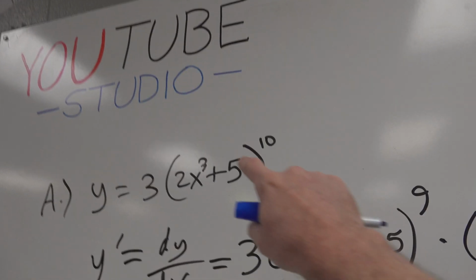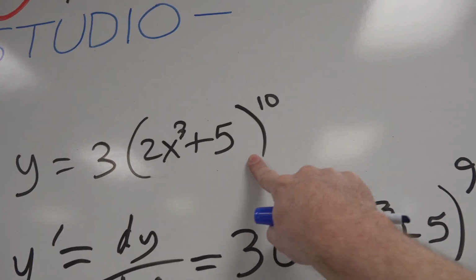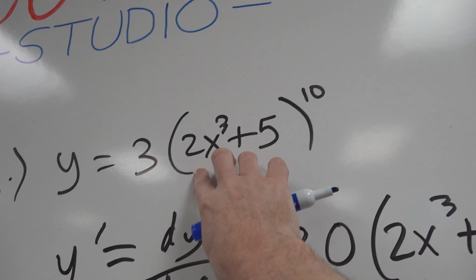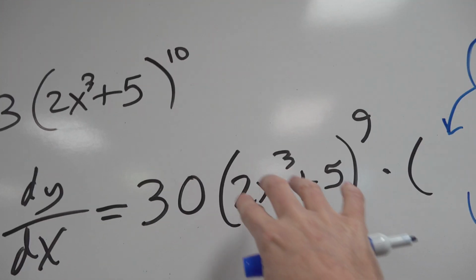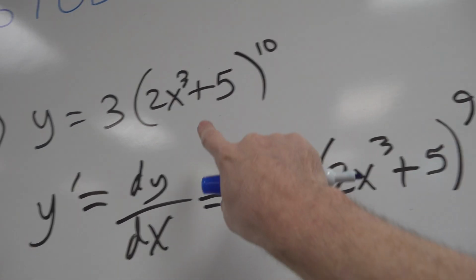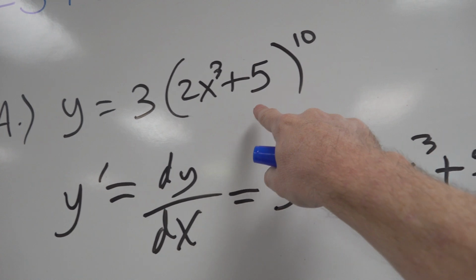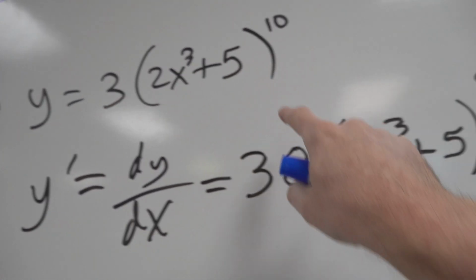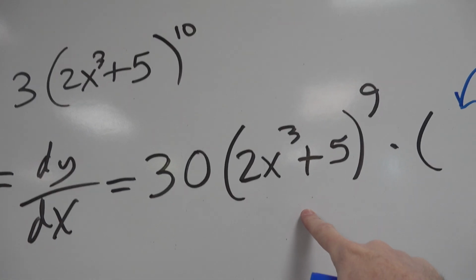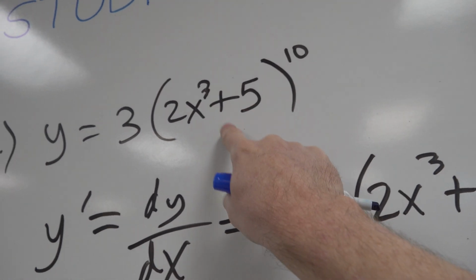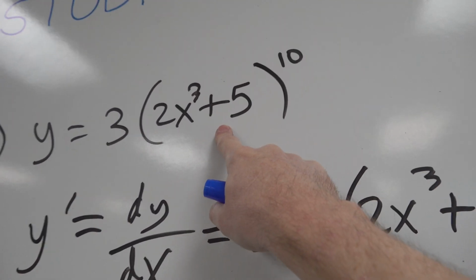Let's go back. Remember 2x cubed plus 5? That was the original base. 3 is not part of the base. What did we do with the base? Didn't we keep the base the same because that's part of the rule? But did we ever send 2x cubed plus 5 through the derivative process? Did it ever actually have the derivative taken? No, it just stayed the same like it was supposed to. But eventually, you must address the original 2x cubed plus 5, okay?